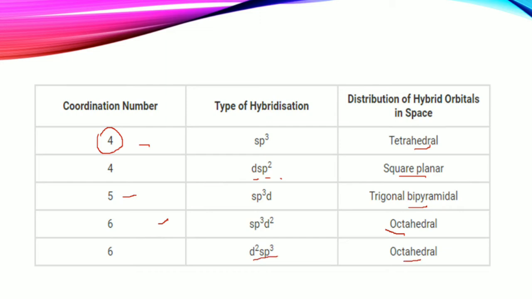So these are the types of hybridization according to valence bond theory and these shapes. I will explain to you in detail how the hybridization is formed in our next lecture.